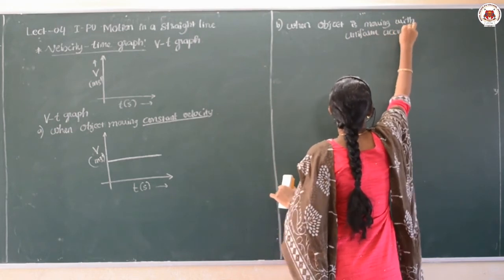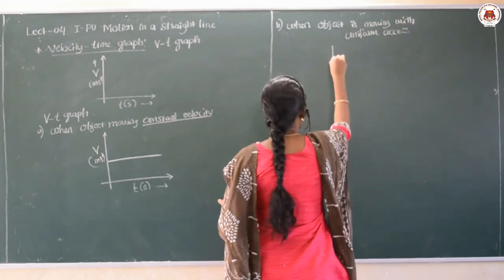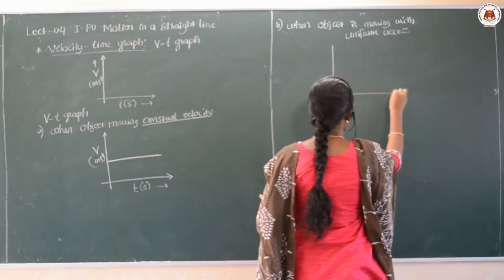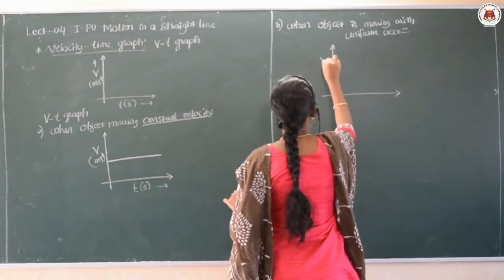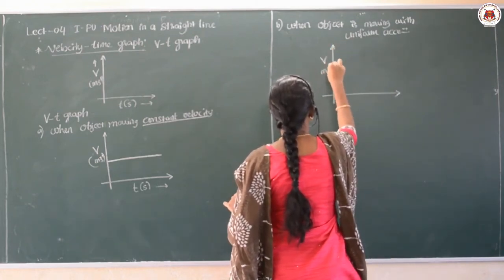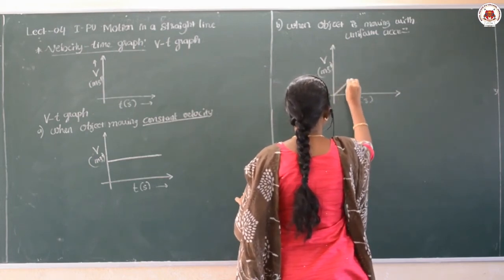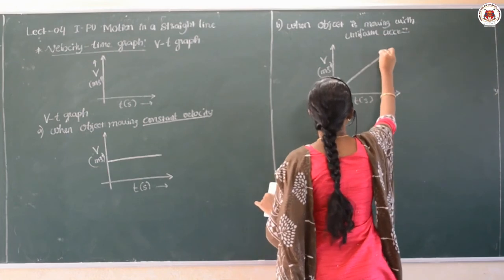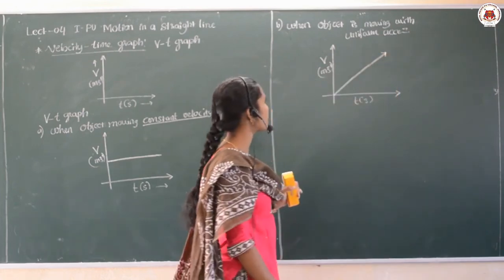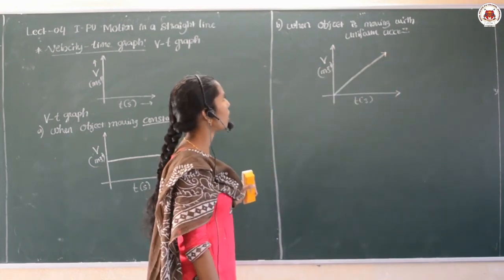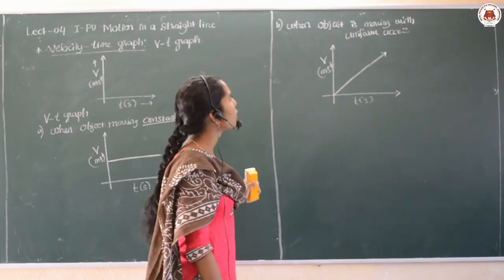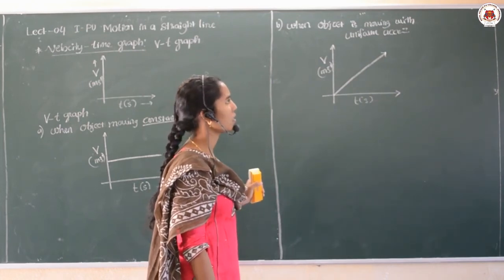For uniform acceleration, the VT graph can be given as a straight line passing through the origin, that is the uniform acceleration of the body.